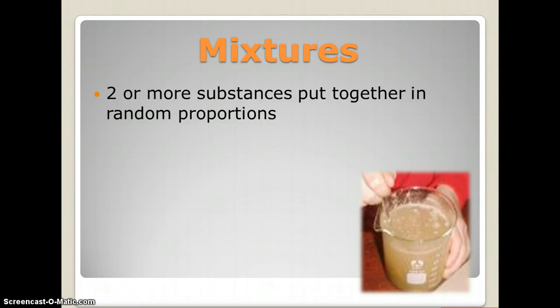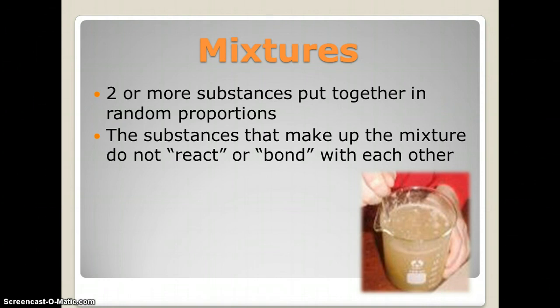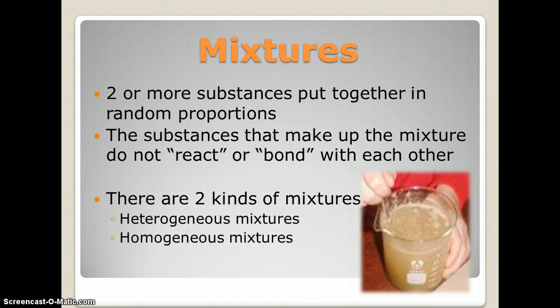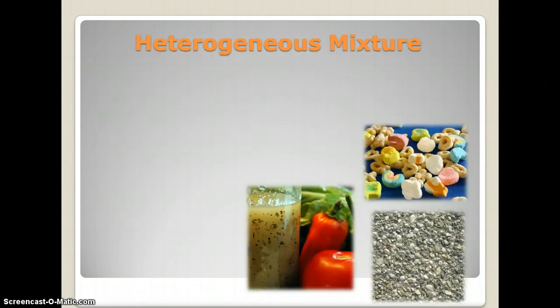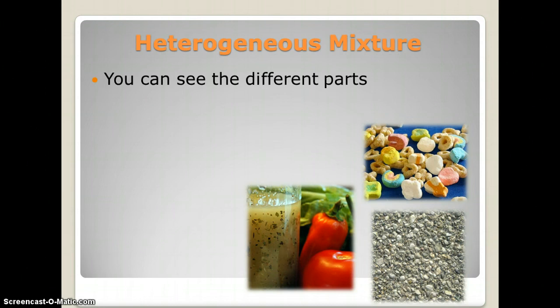Now, mixtures. So 2 or more substances put together in random proportions. That's a mixture. Now, the substances that make up the mixture, they do not react or bond with each other. And there are 2 kinds of mixtures: heterogeneous and homogeneous, just like what we saw in our diagram. A heterogeneous mixture, you can see all the different parts. Example, Italian salad dressing. Take a look at the picture.